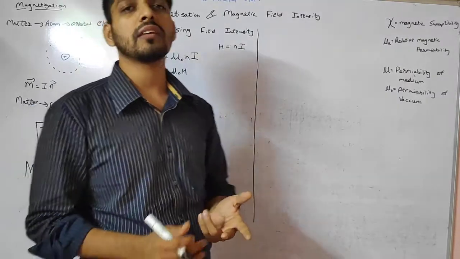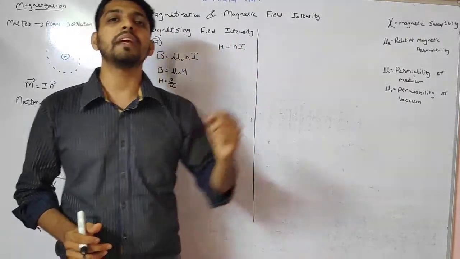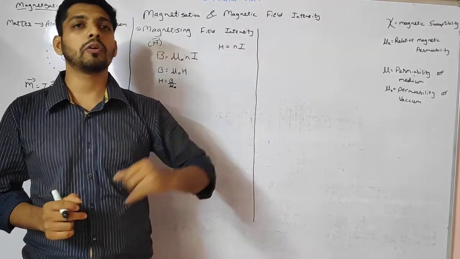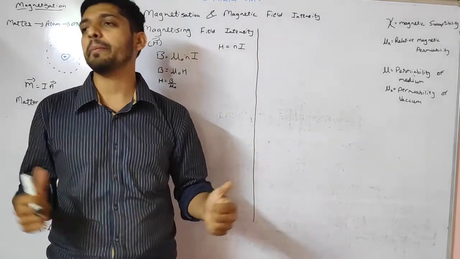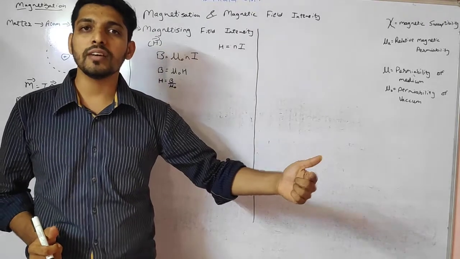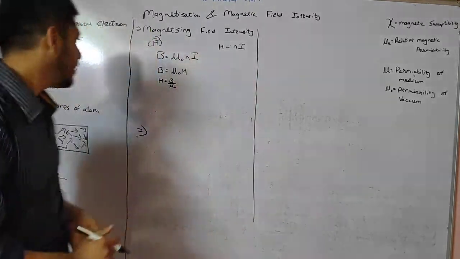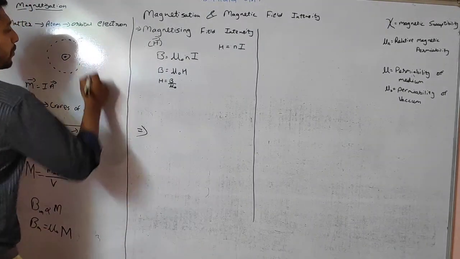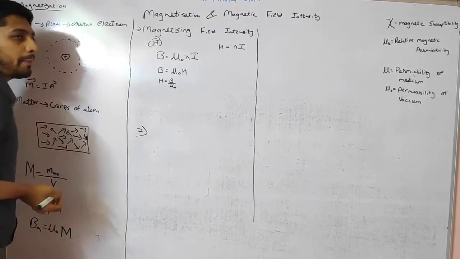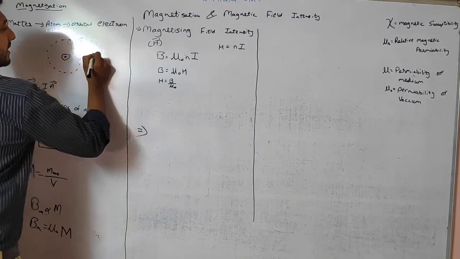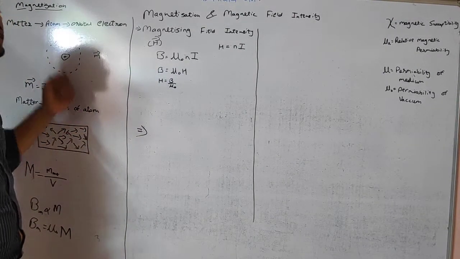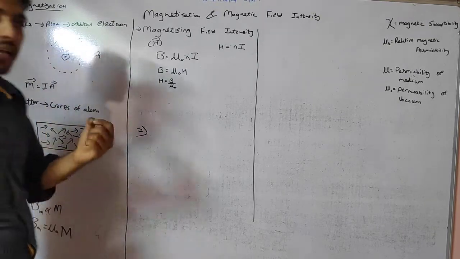They will be behaving as a current carrying loop, and if they behave as a current carrying loop, then they will have a magnetic dipole, because it will have a magnetic north pole and magnetic south pole that we have studied in our previous lecture, which means that this will act as a magnetic dipole. Suppose M is our magnetic dipole. So each electron will have some magnetic dipole, each atom will have some magnetic dipole.